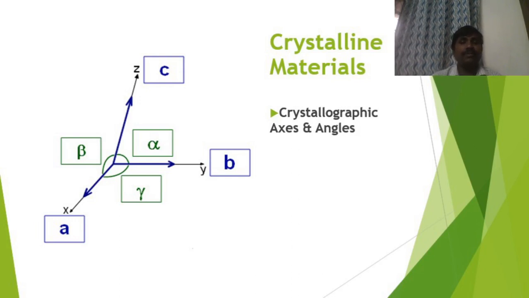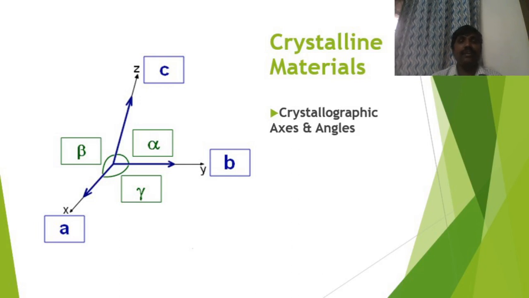That's the purpose of a coordinate system. Those coordinate systems use axes. Those axes are called crystallographic axes. Those crystallographic axes are denoted as a, which is along the x-axis direction, b, which is along the y-axis direction, and c, along the z-axis direction.